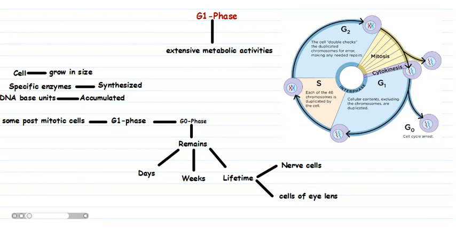G1, also called the GAP1 phase, is the period of extensive metabolic activity in which the cell grows in size. Specific enzymes are synthesized and DNA base units are accumulated for DNA synthesis. Post-mitotic cells exit the cell cycle during G1 by entering G0 and remain there for days, weeks, or in some cases for a lifetime, for example nerve cells and cells of the eye.